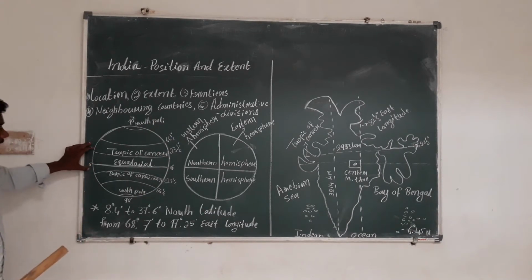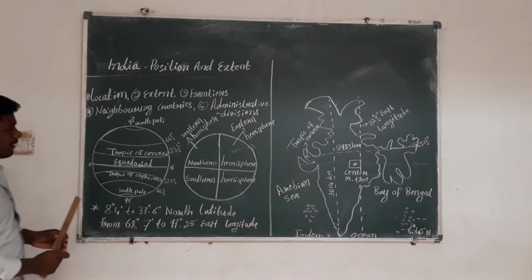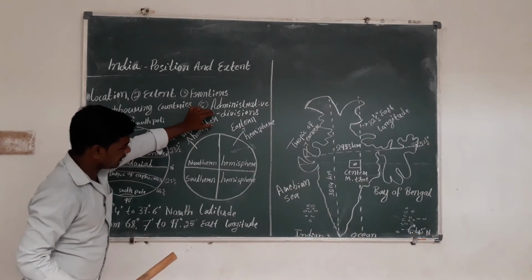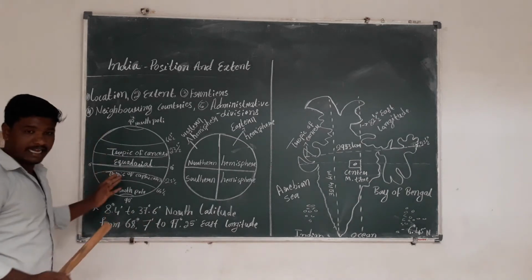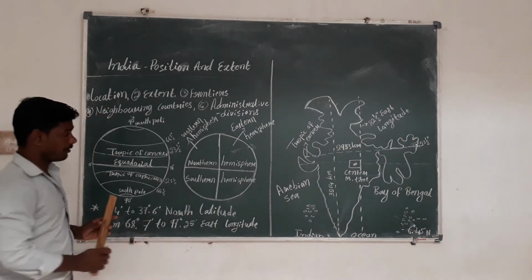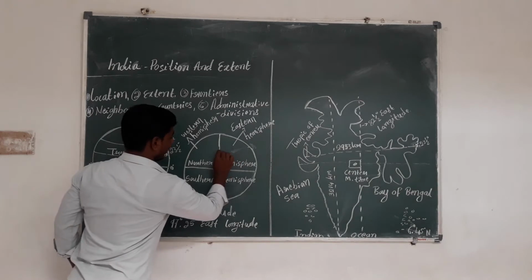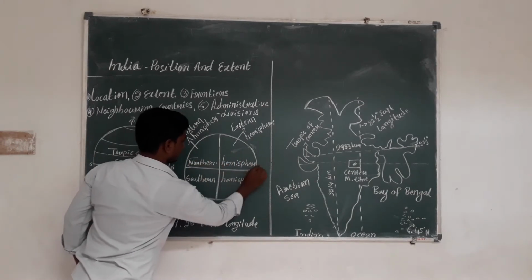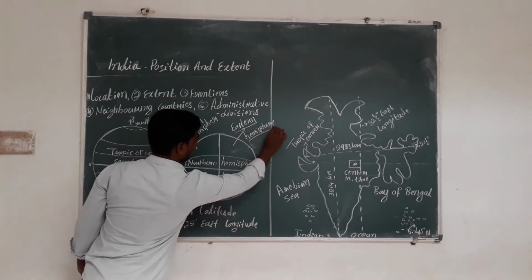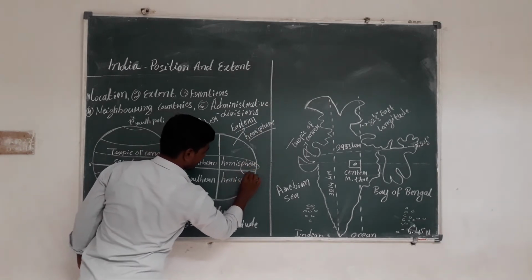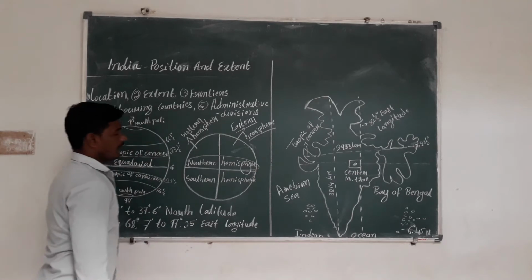Our India is located in the northern hemisphere and eastern hemisphere, north east.